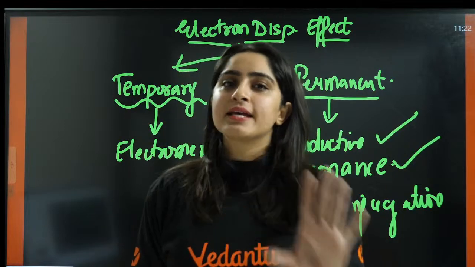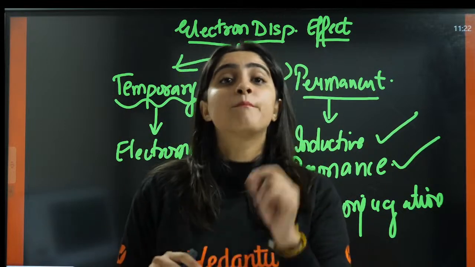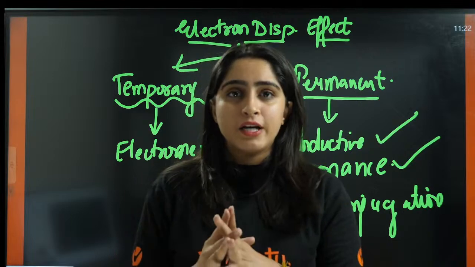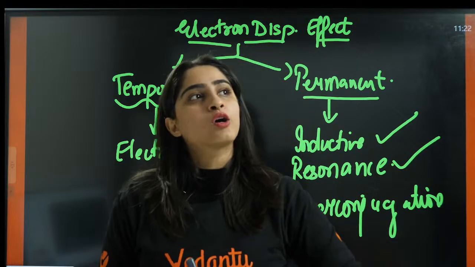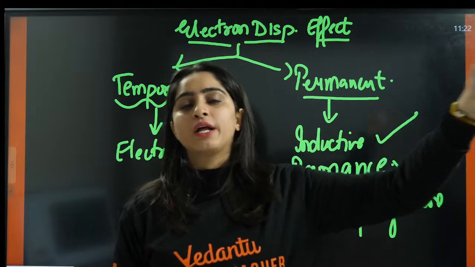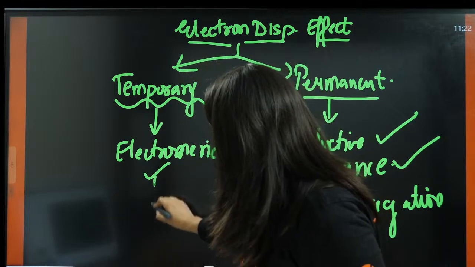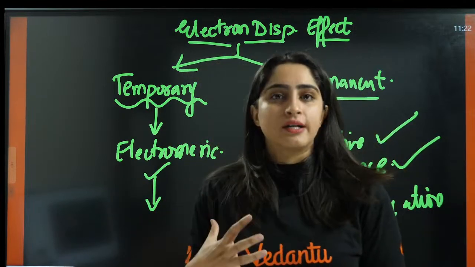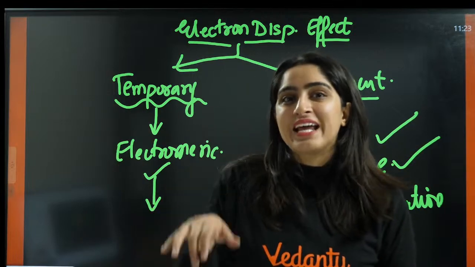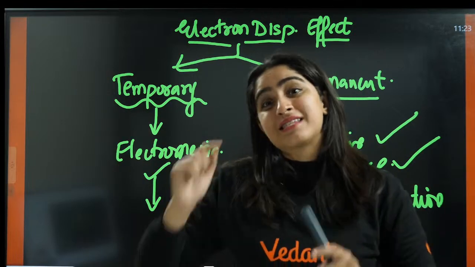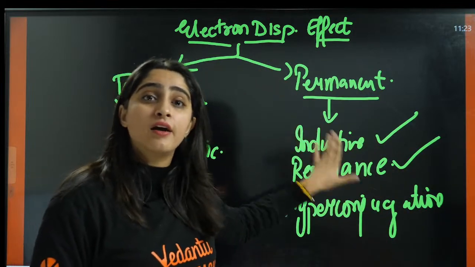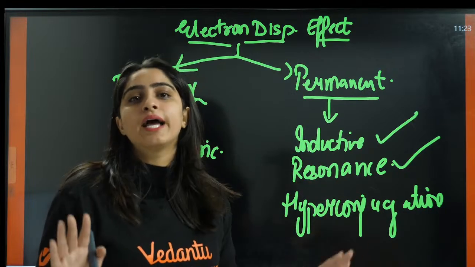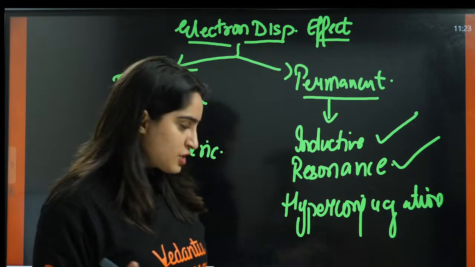So it is clear that inductive effect is a permanent effect. It lasts long. This depends only on the compound, not on the reagent. The electromeric effect depends upon the reagent: in the reaction, depending on the reagent, electrons will displace and then this effect will happen. But these three effects occur individually without the help of any active reagent. So now we'll start inductive effect.